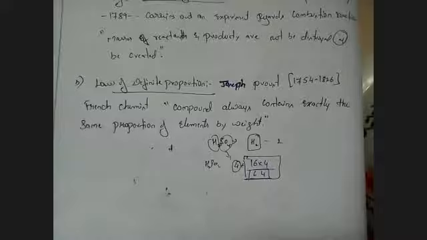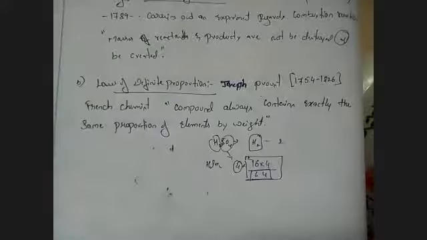It means to say wherever you are taking the sulfuric acid, either in your lab or in other chemical shops, the mass of the element in a compound always remains the same. He's saying like that, and that's true.